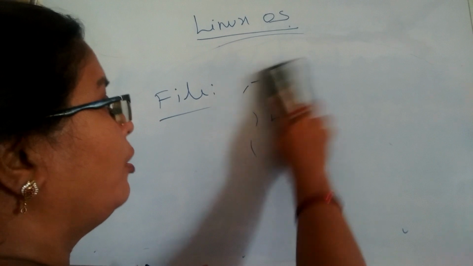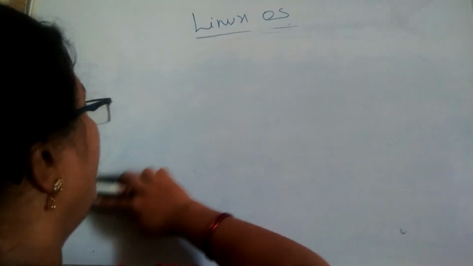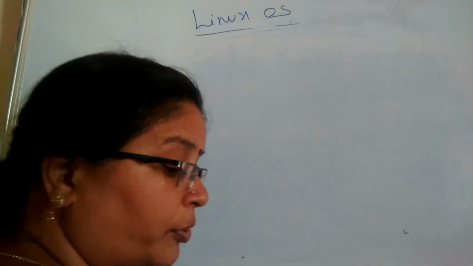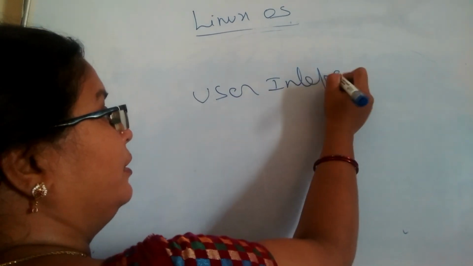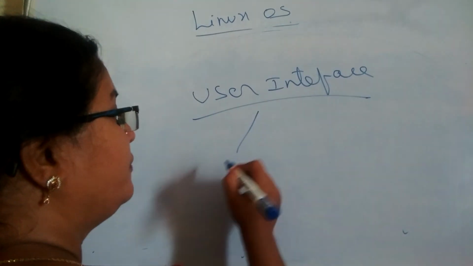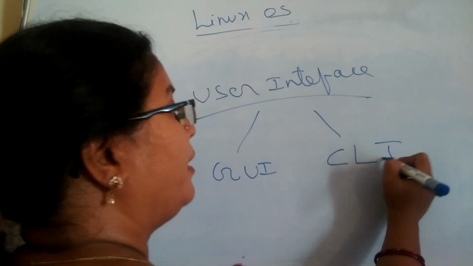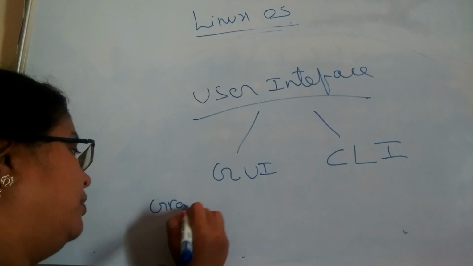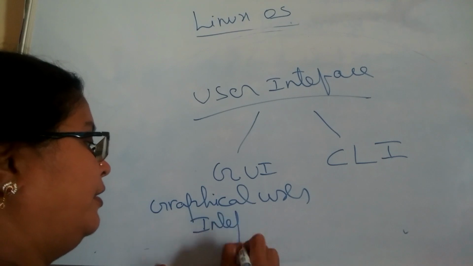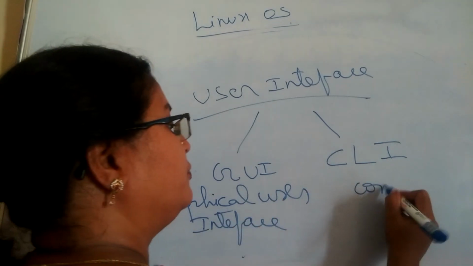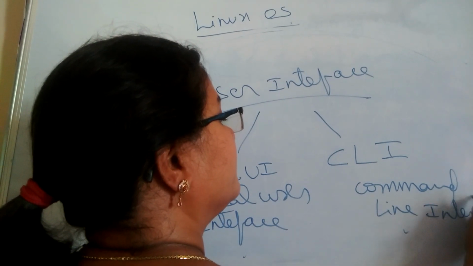Next, what kind of operating system is it? According to user interface, we can have two different kinds of operating systems. The first one is graphical user interface and the second one is command line interface. The first stands for graphical user interface and the next one stands for command line interface.